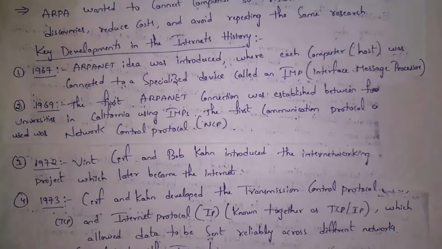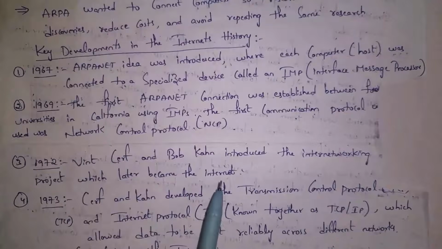In 1972, Vint Cerf and Bob Kahn, these two researchers, introduced the Internetworking project, which later became the Internet. Guys, actually Internet stands for Internetworking. In 1973, Vint Cerf and Bob Kahn both developed the TCP/IP protocol. At present, we are using the TCP/IP protocol in the Internet for communication, where TCP stands for Transmission Control Protocol and IP stands for Internet Protocol. This protocol allows different networks to communicate with each other using the Internet.